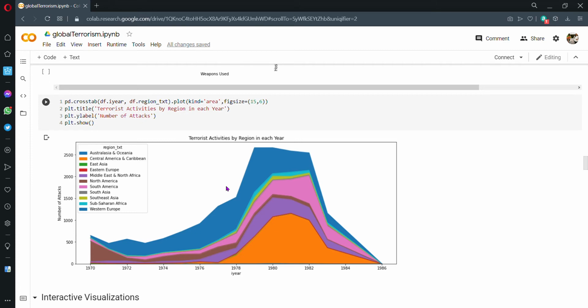Moving on, we have another static graph which has the attacks in different years and in different regions. So we have the blue for Australia and Oceania, and the orange one for Central America and Caribbean. This is the graph of terrorist attacks by region in each year. These are the years along the x-axis and the number of attacks on the y-axis.